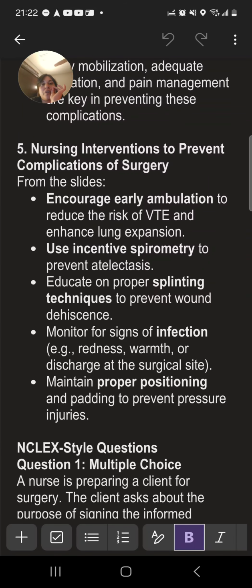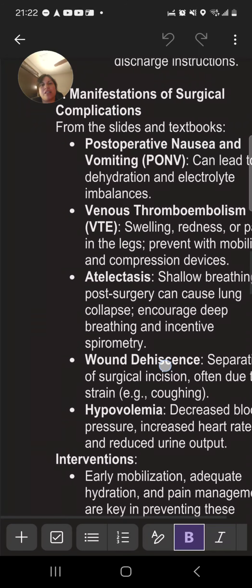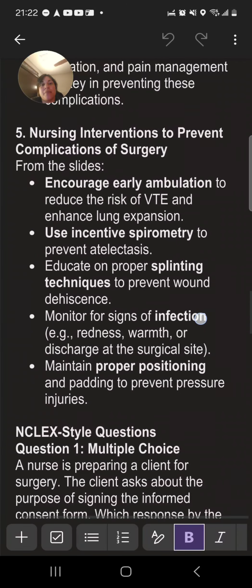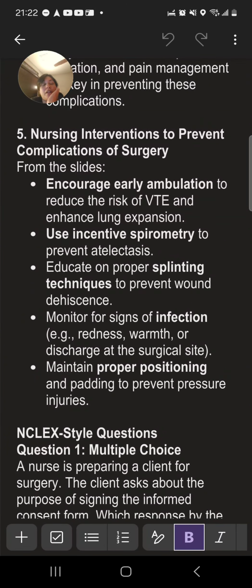Okay, so the last one is nursing interventions to prevent complications of surgery, from the slides. Encourage early ambulation to reduce the risk of DVT or VTE. VTE is what? Venous thromboembolism. And lung expansion as well helps with that. Use incentive spirometry to prevent atelectasis. Educate on proper splinting techniques to prevent wound dehiscence. Monitor for signs of infection like redness, warmth, or discharge at the surgical site, and maintain proper positioning.